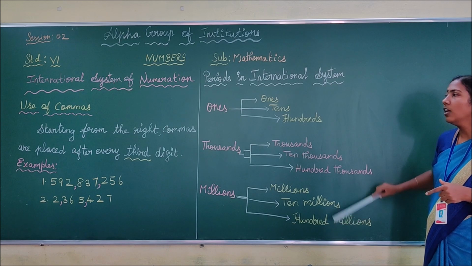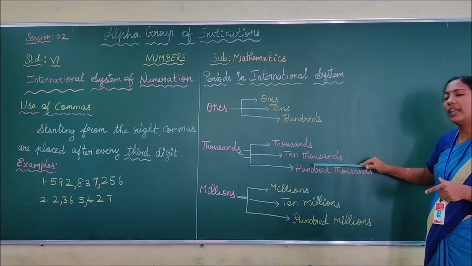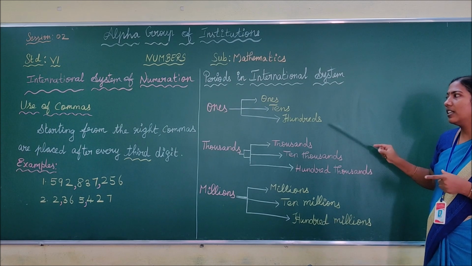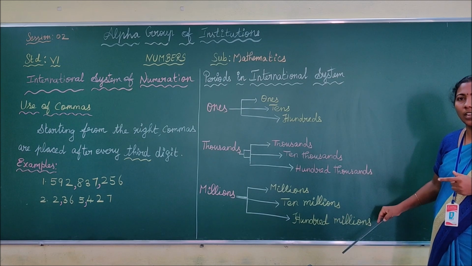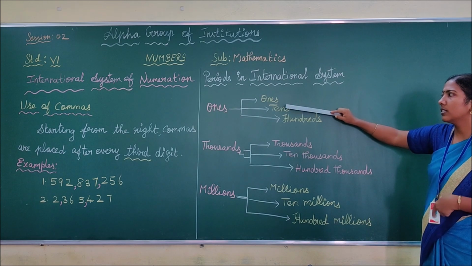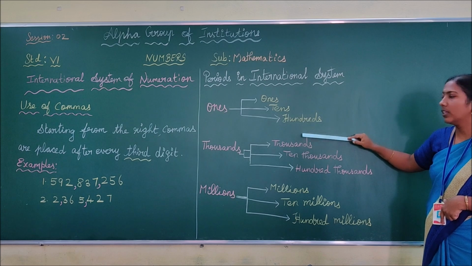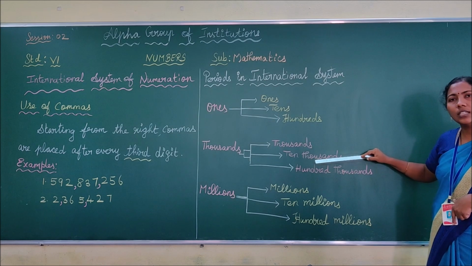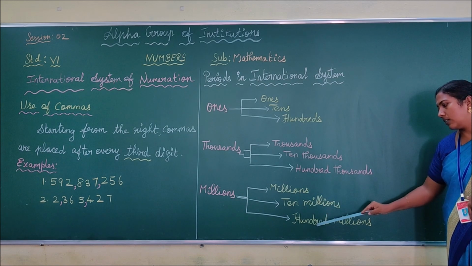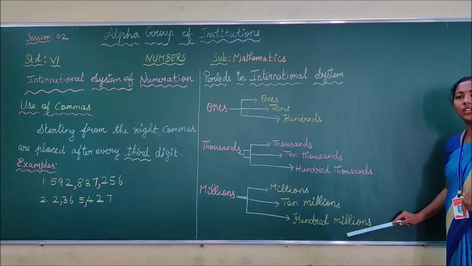Do you understand, children? In the Indian system you have 9 place values, and in the international system also you have 9 place values. Once again you are going to read this. Read along with me, children. Ones, tens, hundreds, thousands, 10,000s, 100,000s, millions, 10 millions, 100 millions. Are you clear, children?